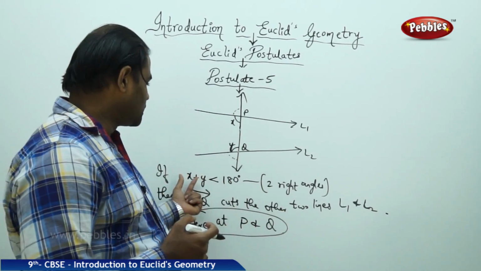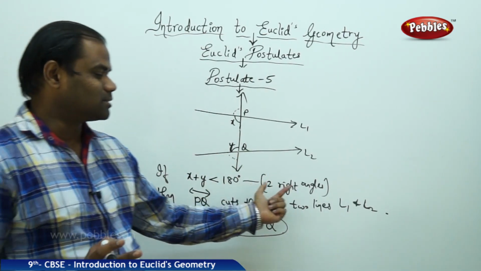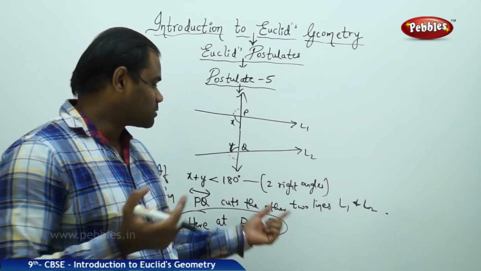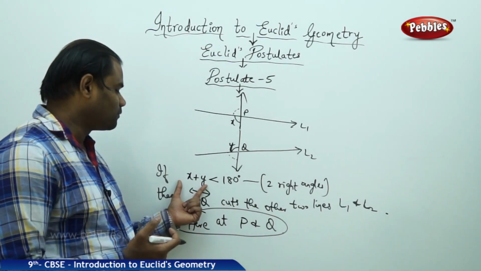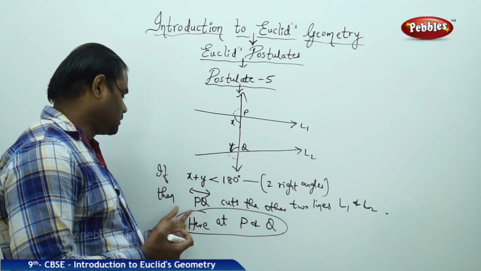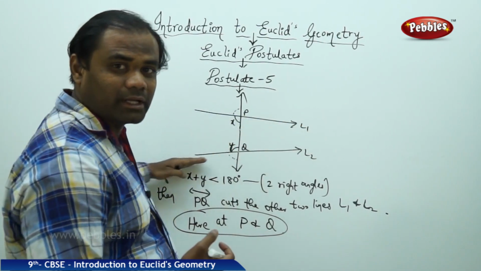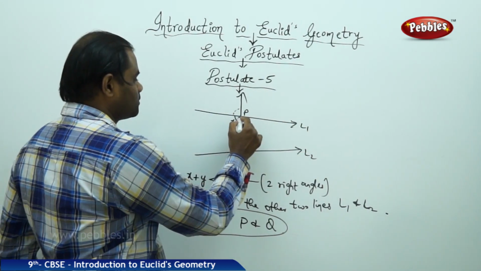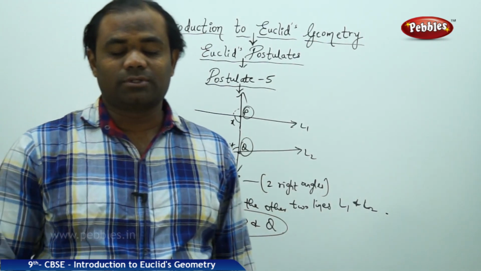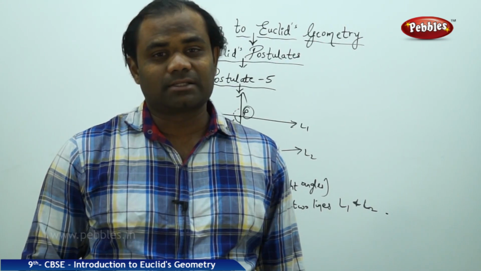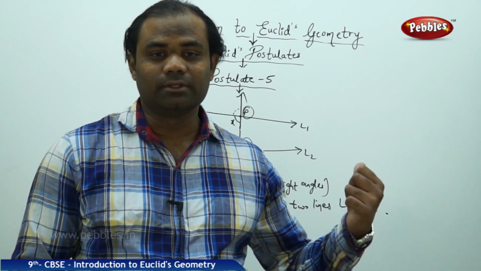So with the condition that the two interior angles on the same side of the line are less than two right angles, that is, one right angle is 90, so two right angles make 180 degrees. So we call 180 degrees two right angles. Then if the sum of interior angles is less than 180 degrees, then the line PQ, as can be clearly seen here, cuts the other two lines L1 and L2, obviously at P and at Q. This is how we understand postulate number 5 as contributed to the mathematical society by the great mathematician Euclid.